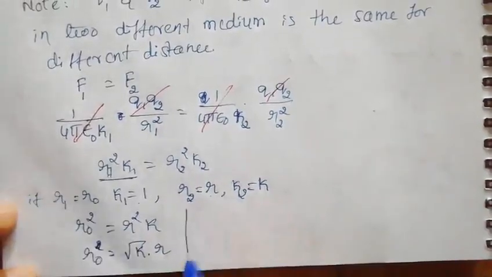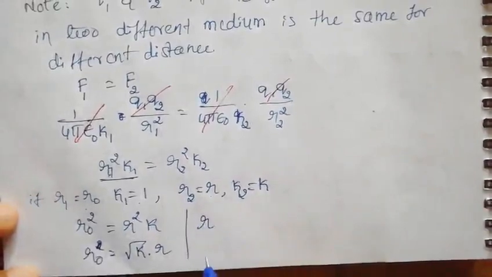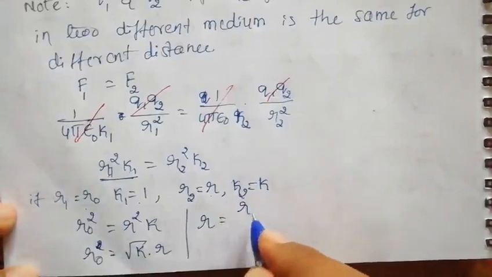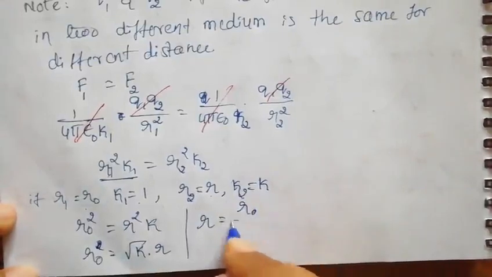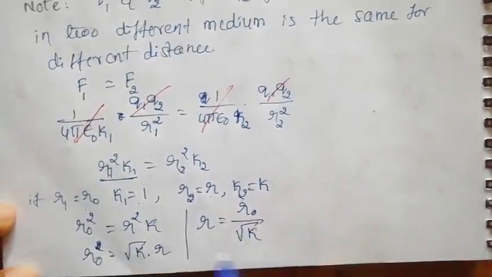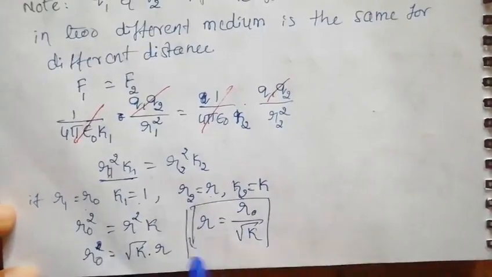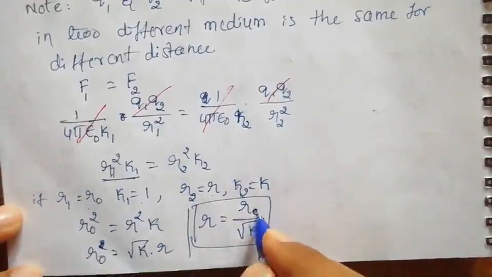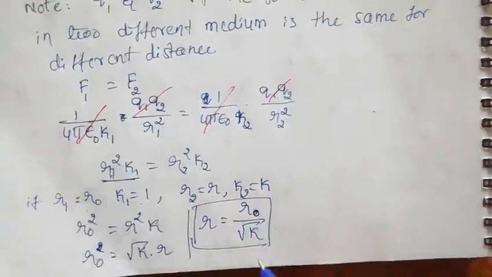Or we can write it this way: distance in any medium equals distance in air medium divided by root k. This is one more conclusion you should know. So from this understanding, let us go for the next thing.